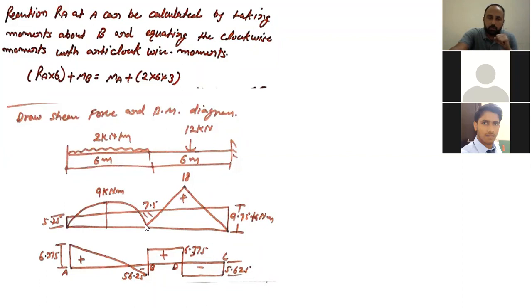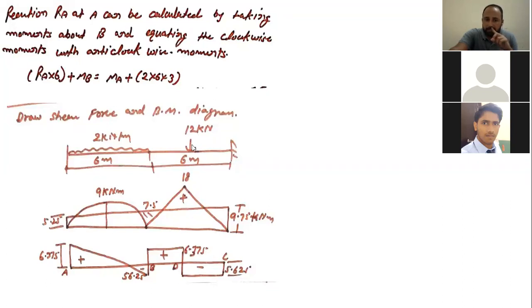And what should be its value? At the middle point, the highest point, it is the height of this parabola. So that will be the maximum bending moment of the simply supported beam, which is nothing but WL square by 8, acting at the center point only. So that value is 9 kilonewton.